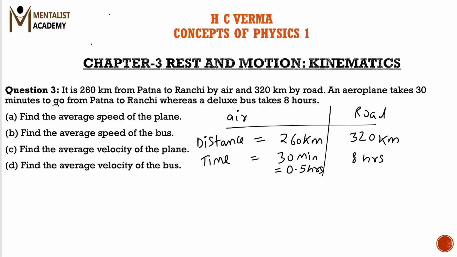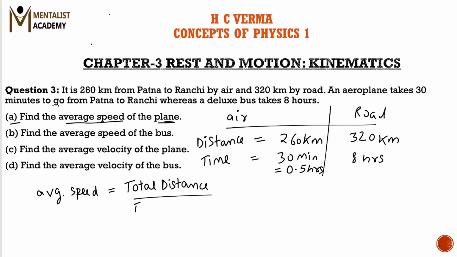So therefore, in the first part they are asking the average speed of the plane. So average speed of the plane, first of all let us define what is average speed. Average speed is equal to total distance divided by total time taken.